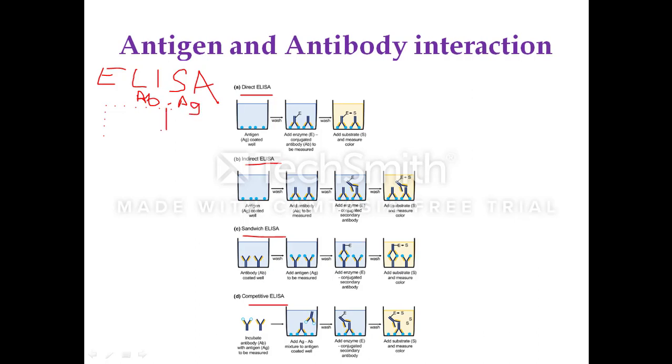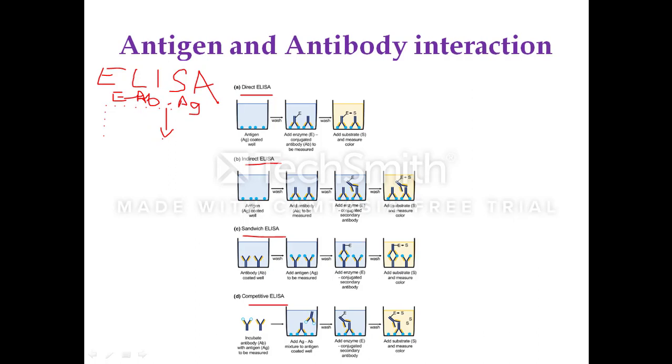There will be formation of the antigen antibody complex. And before starting the experiment, your antibodies should be enzyme tagged, like horseradish peroxidase or other enzymes used in diagnosis or identification of the antigen antibody complex. When there is binding of antigen to the antibody, they form the antigen antibody complex.